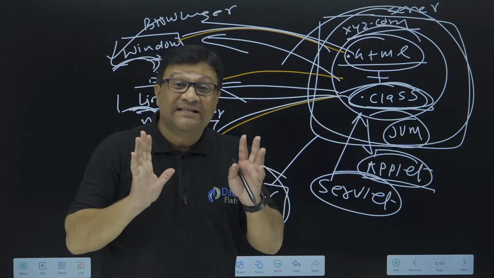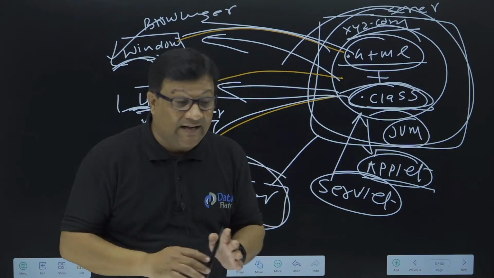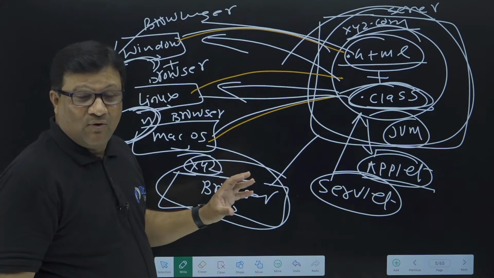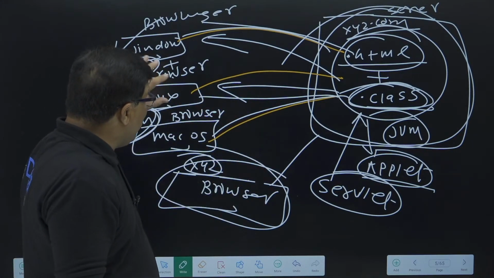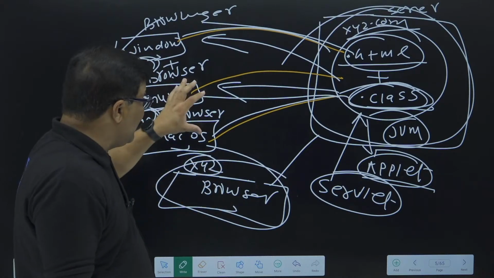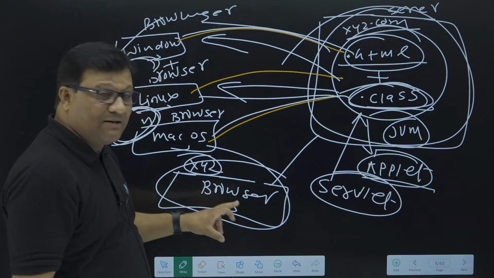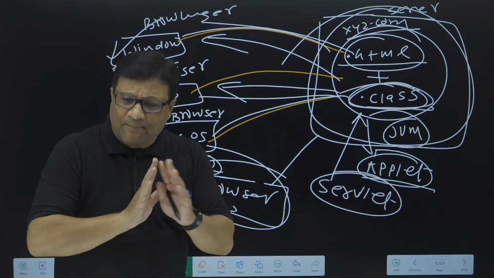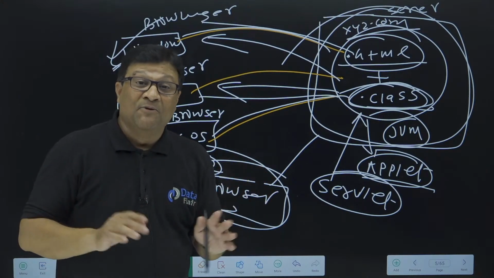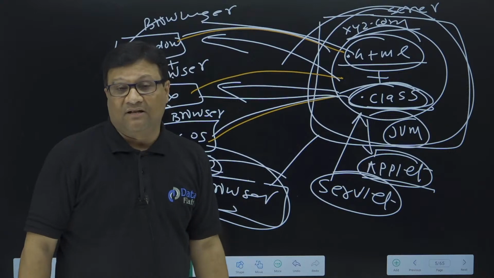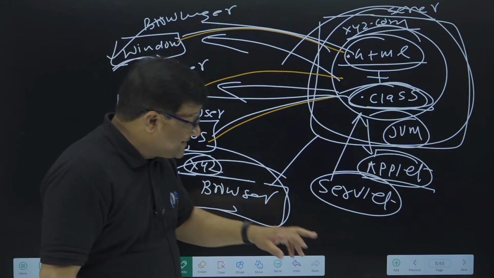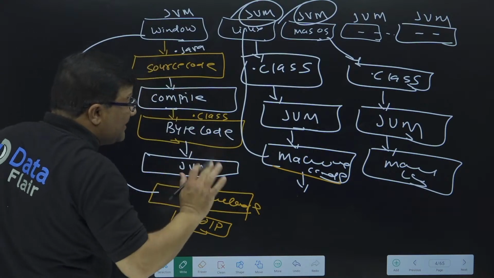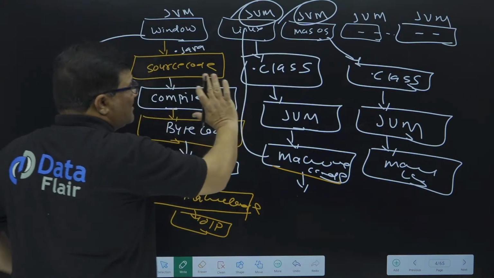I hope with this example you are now able to understand how Java is a platform independent language. Earlier days it was based on the operating system; there was a dependency that only if a JVM was available on every machine would the Java program execute. But nowadays that dependency is not there, because the application is now based on the server. This is exactly the concept of why we say that Java is a platform independent language. I hope now you understand this concept.